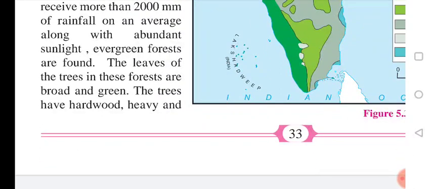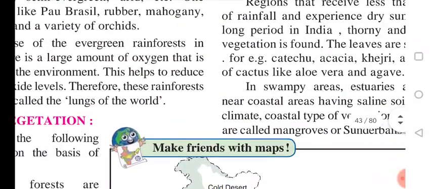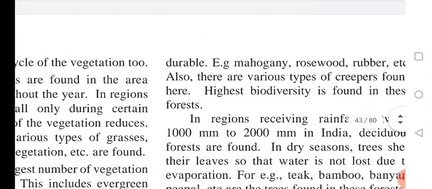The leaves of the trees in this forest are broad, big and also evergreen, mostly green. The trees have hardwood, heavy and durable.